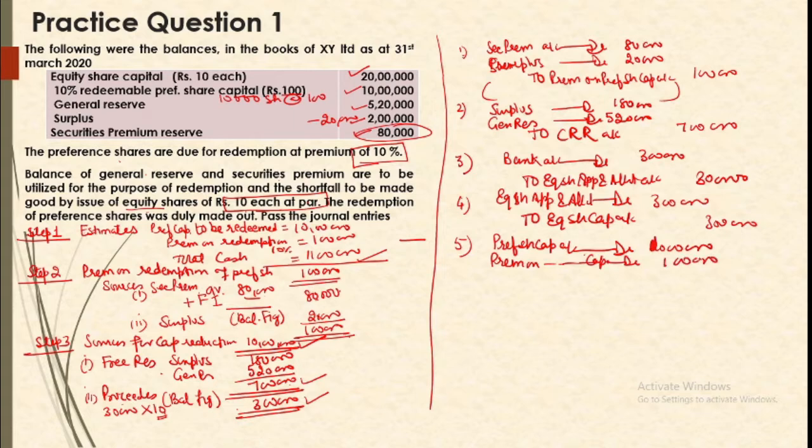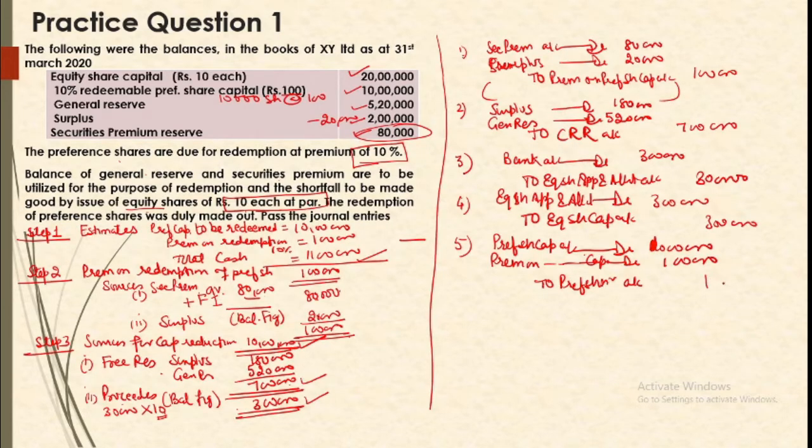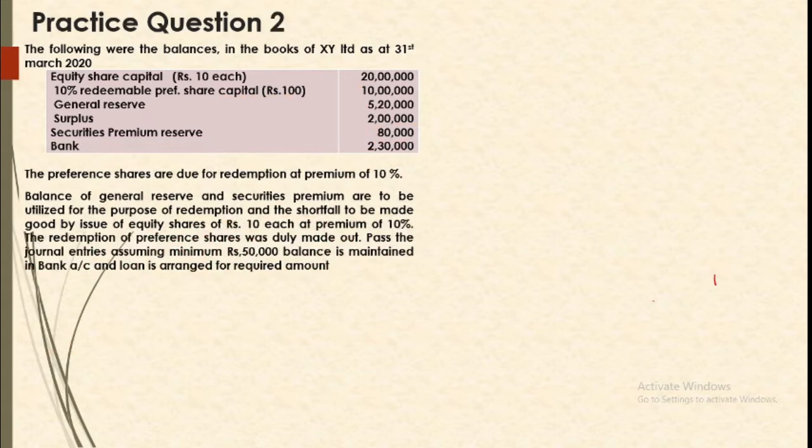So premium 1 lakh. So to preference shareholders account 11 lakhs, and preference shareholders account debit, just pay to them to bank account, making payment to the preference shareholders.